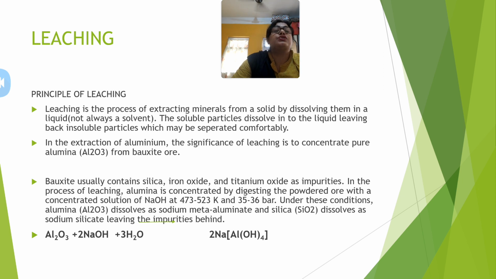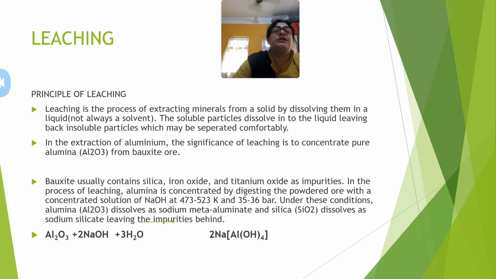Now aluminium, gold, silver, generally these kinds of metals are concentrated by the process of leaching. In the extraction of aluminium from bauxite ore, the significance of leaching is to concentrate the pure alumina from the bauxite ore. Now here you will see how the process of concentration is done with the help of leaching. Bauxite generally contains some impurities with it. What impurities will it have? It will have silica, iron oxide and titanium oxide as the impurities.